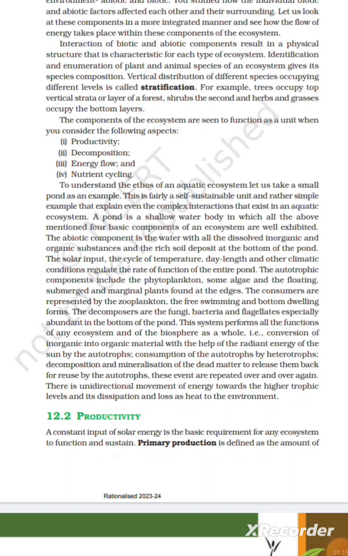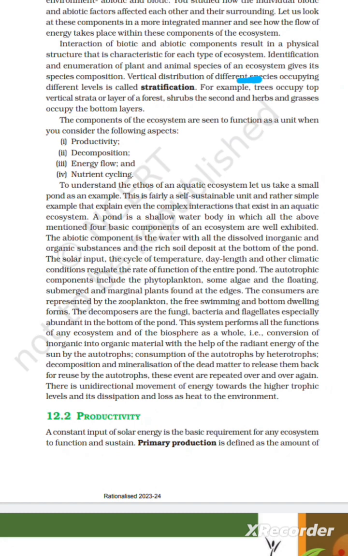12.1 Ecosystem Structure and Function. In earlier classes, you have looked at the various components of environment, abiotic and biotic. You have studied how the individual biotic and abiotic factors affected each other and their surroundings. Let us look at these components in a more integrated manner and see how the flow of energy takes place within these components of the ecosystem. Interaction of abiotic and biotic components results in a physical structure that is characteristic for each type of ecosystem. Identification and enumeration of plant and animal species of an ecosystem gives its species composition.